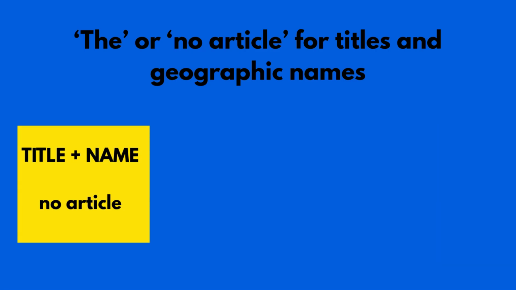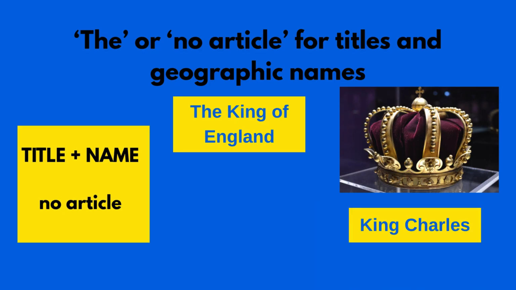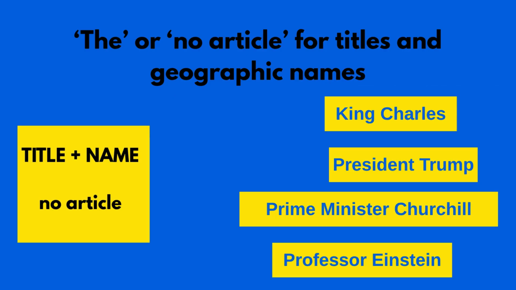Let's get started. Let's start with titles. If we have a title like the King of England or the President of the United States, where there's only one, we put the in front of it. But when we put a person's name after the title, then we have no article. For example, King Charles, President Trump, Prime Minister Churchill, Professor Einstein. All of those, when we put the name right after the title, we have no article.